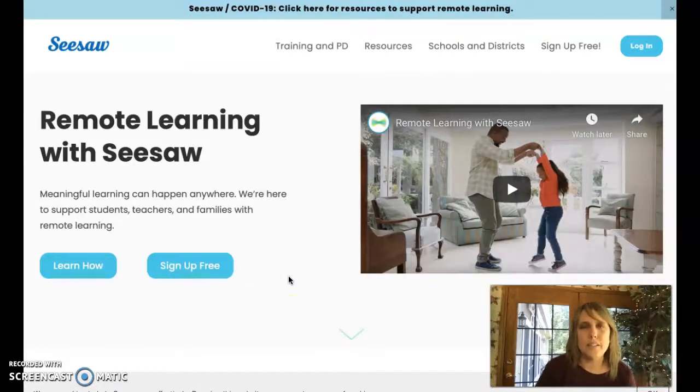Hi guys, this is a little bit of information about how to use Seesaw. Seesaw is a remote learning tool that I think will be really helpful, especially if we need to do remote learning again anytime in the near future.